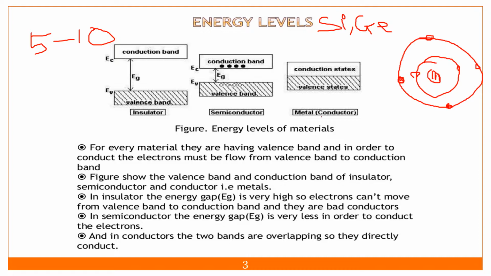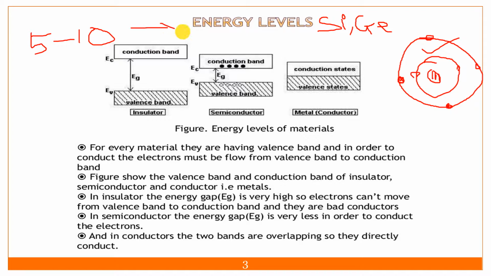So what happens if there is a bombardment of photons on this atom? This electron will leave and go to the conduction band, and it will take part in conduction.